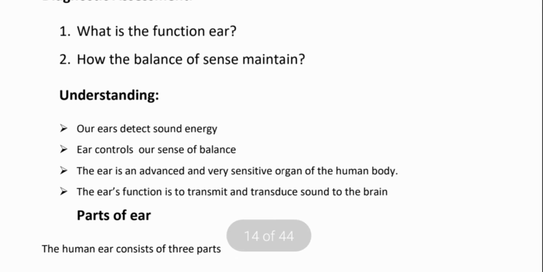Understanding, students: first of all, our ear detects sound energy. First of all, we will discuss what is the function of the ear. Our ears detect sound energy. The ear controls the sense of balance. The ear is an advanced and very sensitive organ of the human body. The ear's function basically is to transmit and transduce sound to the brain. They send a message to the brain. Then our brain interprets this message and we can listen to everything.